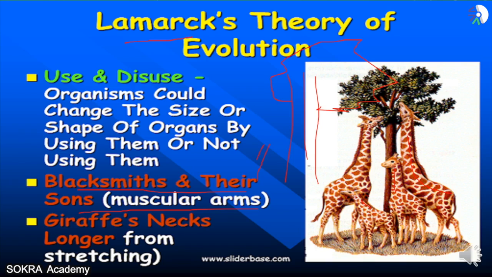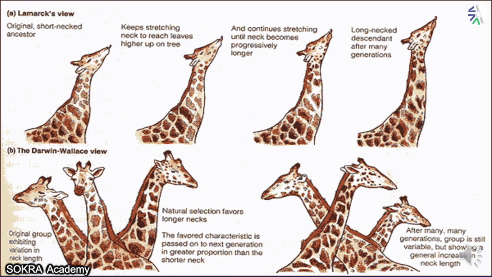So that is one point of evolution. You will see that the children also have the muscles strong, then their children also have the muscles strong. So that example he gave. And the giraffe's neck becoming longer from stretching is the example of Lamarck's theory of evolution. So what is the difference between Darwin and Lamarck?